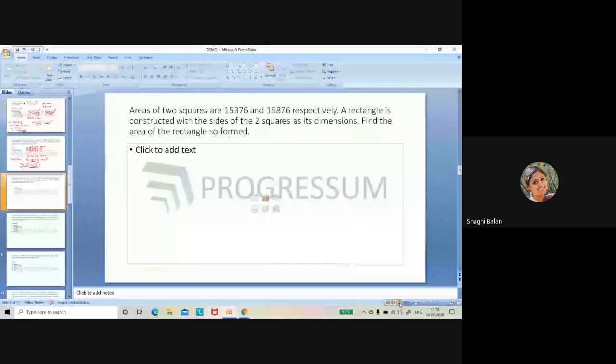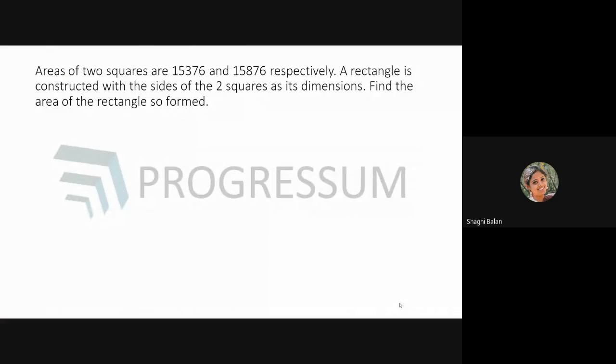Areas of two squares are 15376 and 15876 respectively. A rectangle is constructed with the sides of two squares as its dimension. Find the area of the rectangle so formed. So this is really an easy question. You are asked to find out the area of the rectangle formed. So what is the formula for finding the area of a rectangle?